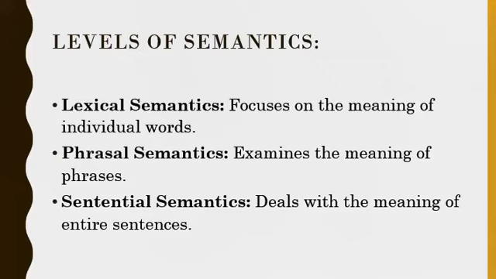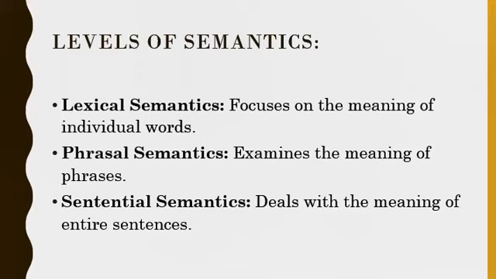And now we can see the different levels of semantics. The first one is lexical semantics, which focuses on the meaning of individual words. Lexical means it is a form of word, and it can be classified as a singular word. And phrasal semantics examines the meaning of phrases, and sentential semantics, like the name suggests, it deals with the meaning